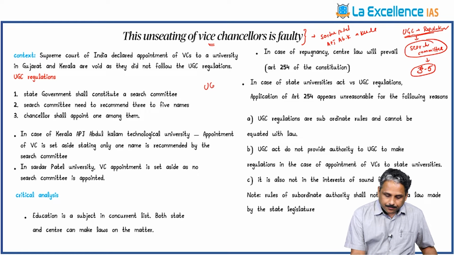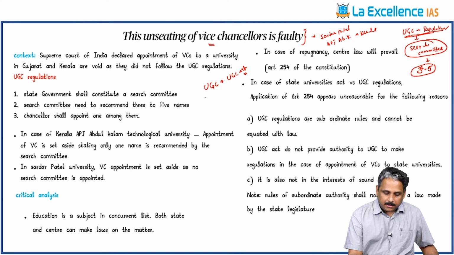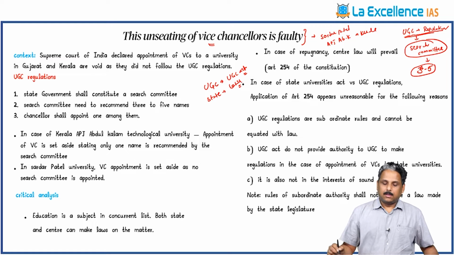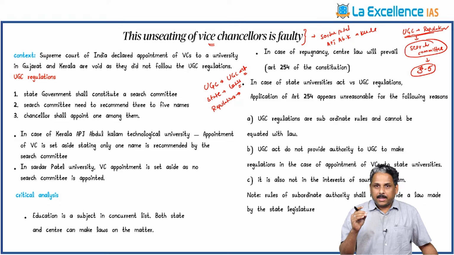You know that UGC, University Grants Commission, has come into existence through the UGC Act. And the state legislature can pass laws. The regulations of UGC are regulations made by a body created by the act of the parliament.